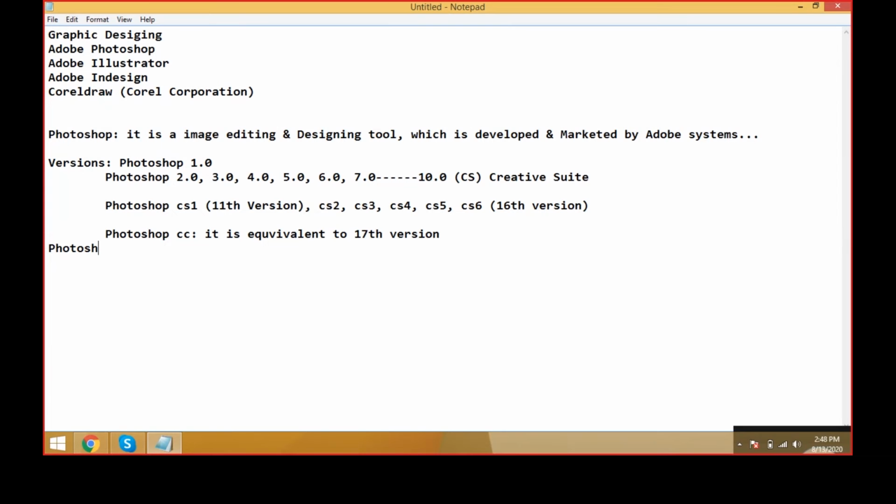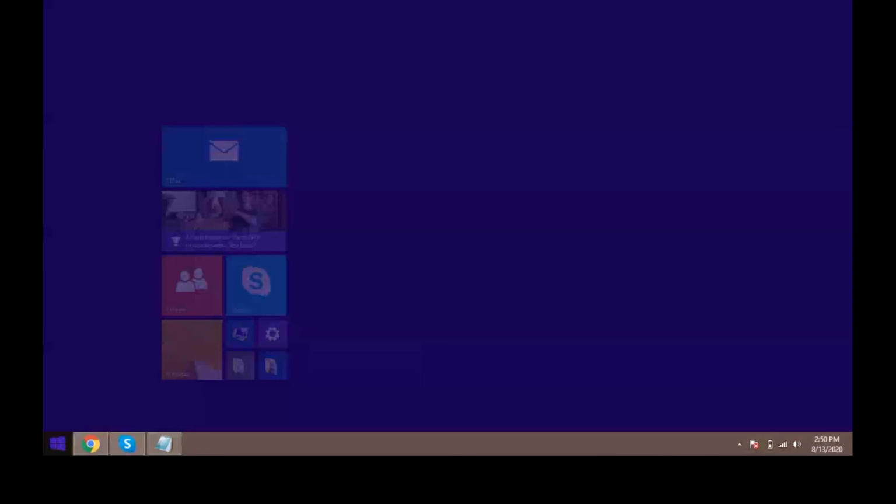Okay, then come to the start button, friends, and open Photoshop here. You can open it directly in the search bar, or otherwise you can take the applications. Here we can see the Photoshop CC application.